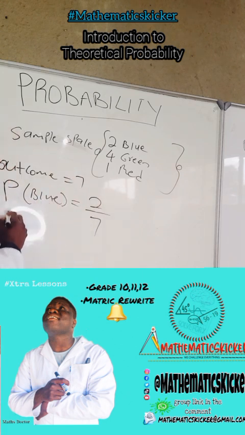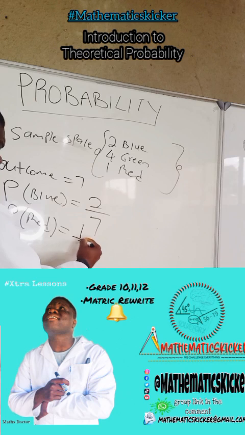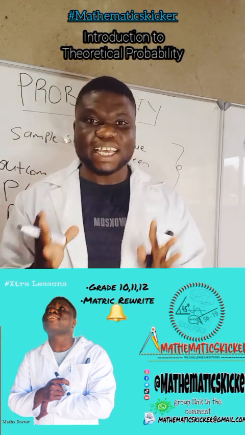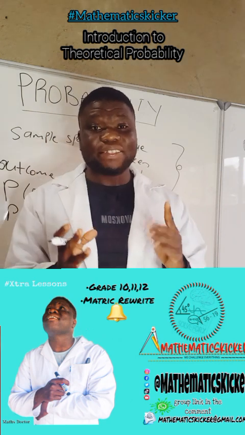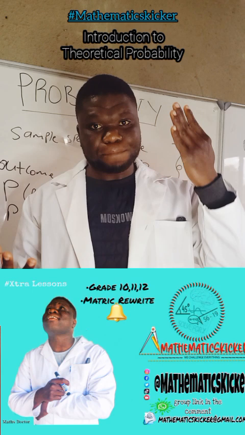Now, what is the probability of picking a red sweet? How many red sweets are in the bag? It's 1 out of 7. You see this? 1 out of 7. Then let me make another example with a die. We'll agree that 1 is a die. I know some textbooks or some people say 1 is a die.